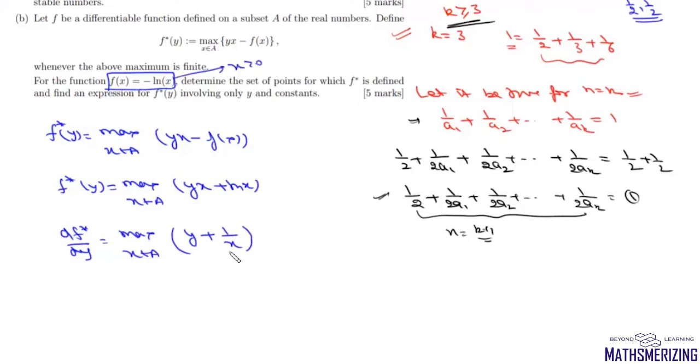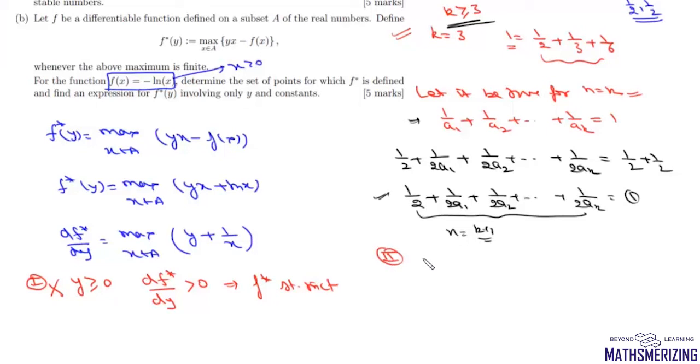So we have two separate cases. Case 1: if y is greater than or equal to 0, then y and 1 upon x, both of these values will be positive. So in this case, df star upon dy will be greater than 0. Then f star will be a strictly increasing function, and if the function is strictly increasing, then we do not have a global maximum. So f star is not defined for y greater than or equal to 0.